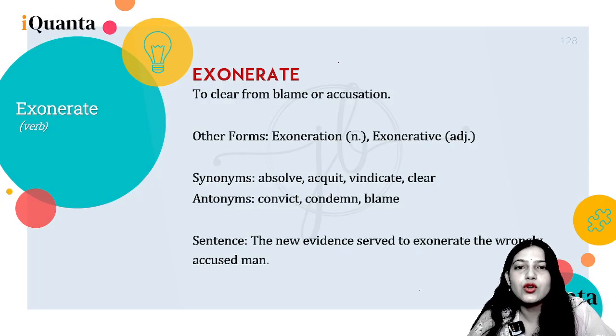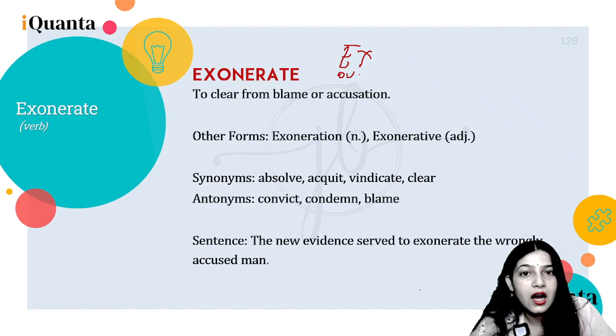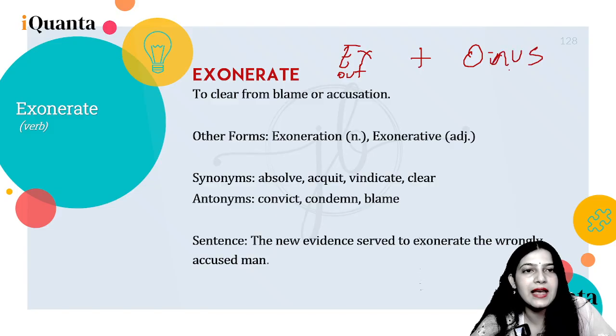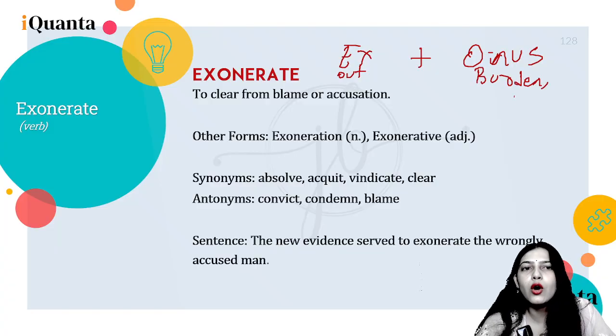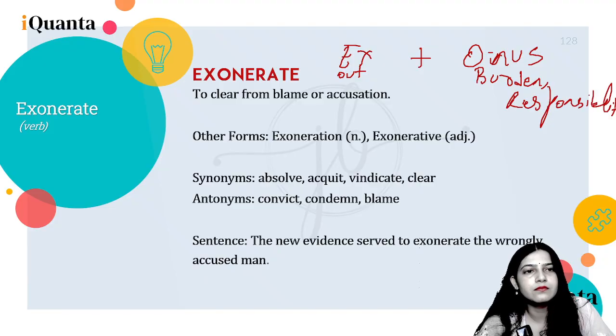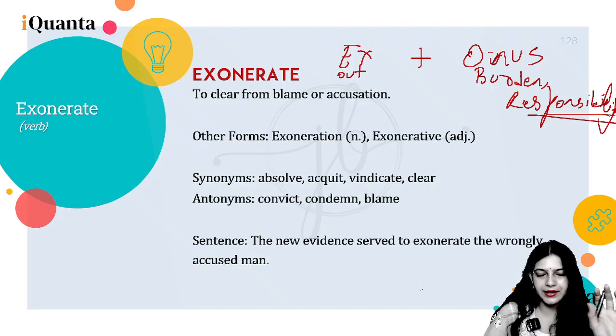Exonerate. Now exonerate, if we break it down, ex is basically out, plus onus, O-N-U-S, which means a burden or a responsibility, right? Do you understand?